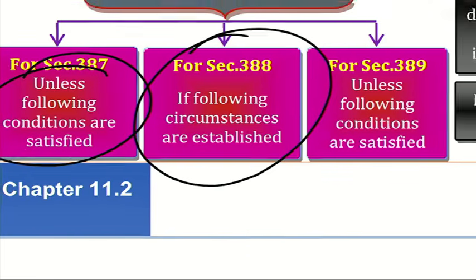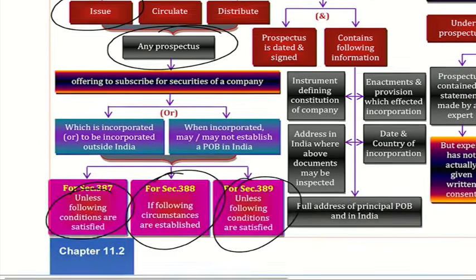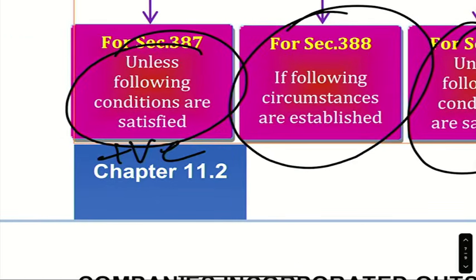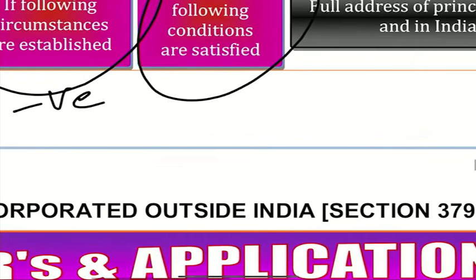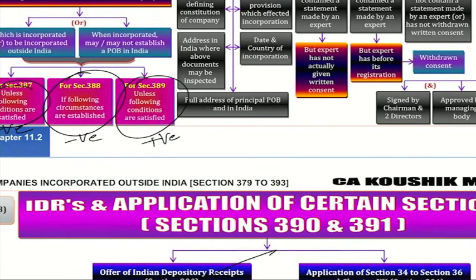Listening or not, everyone? Next, read the third one. Issue any prospectus unless the following conditions are satisfied. Therefore, the first one is positive, the second one is negative, the third one is positive. First one: documents to be delivered along with the prospectus. It is 70% similar to 380. Charter documents, MOA, AOA. Bear Act content relating to incorporation, country of incorporation. Do you remember? Principal POB in India, registered office outside India.